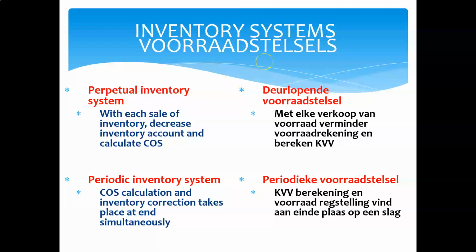So if I have inventory item A, I will record religiously in date format all the sales transactions and all the purchases transactions on that inventory. So I will have a detailed inventory record that will reflect at all times how many items did I purchase, how many items did I sell, how many items do I have on hand, and what is the cost of those items purchased, sold, and on hand at the end of the day.